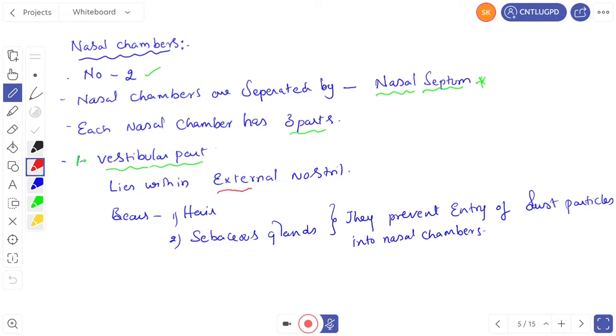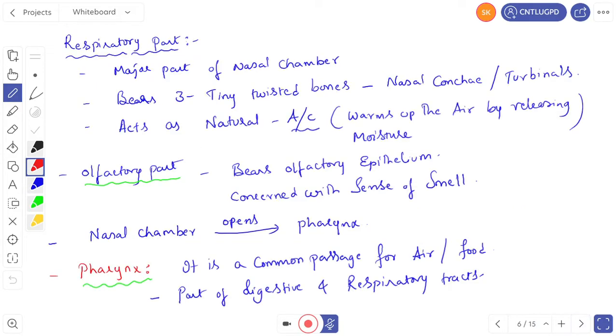The vestibular part lies within the external nostril. What does the vestibular part consist of? It consists of hair and sebaceous glands. What is the function of this hair and sebaceous glands in the vestibular part? They prevent the entry of dust particles into the nasal chambers. That means the hair and the sebum secreted by the sebaceous glands trap the dust particles in the vestibular part itself. Let us see the next one, the respiratory part.